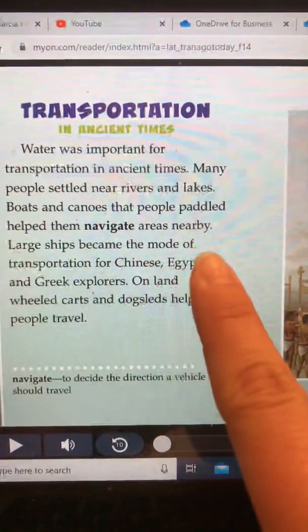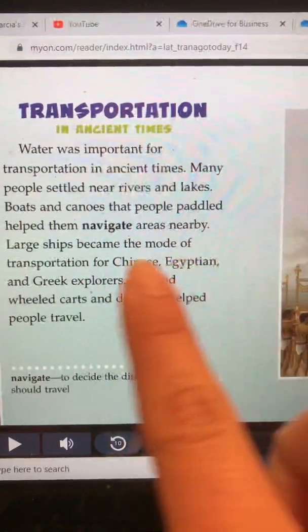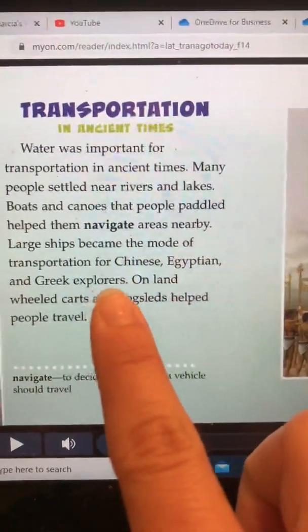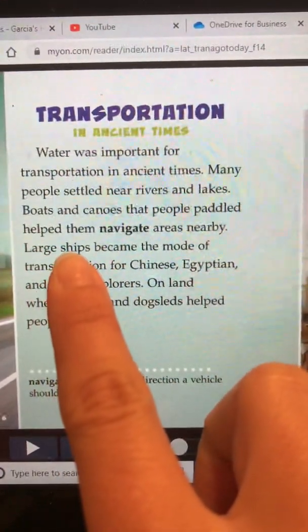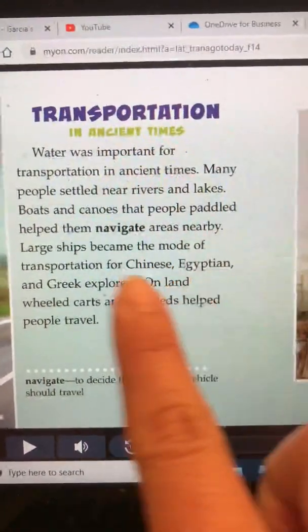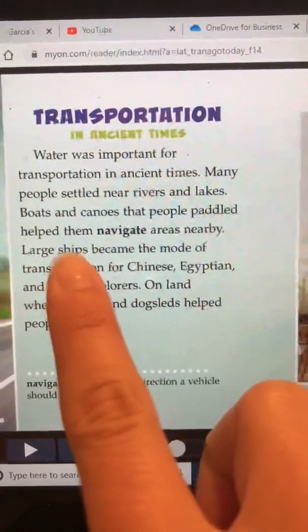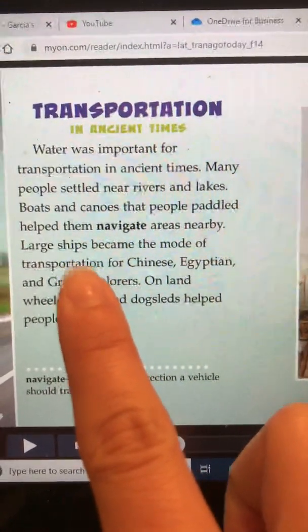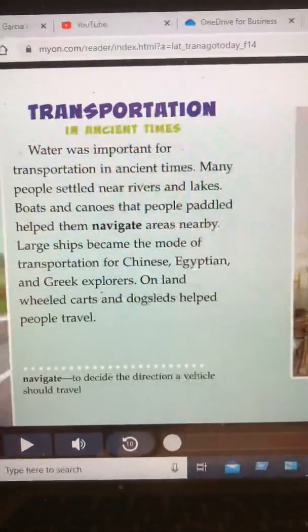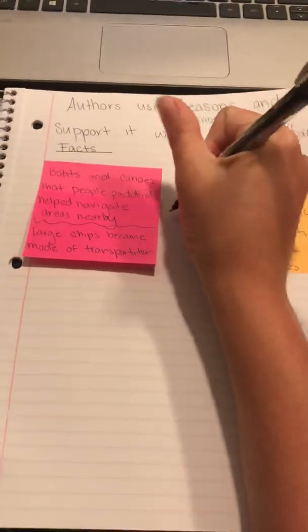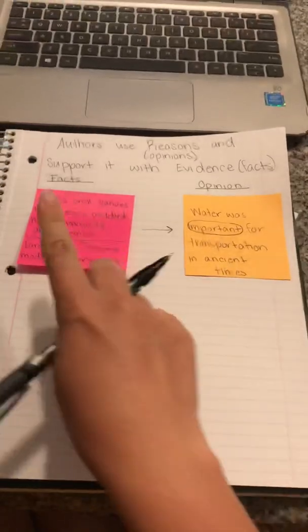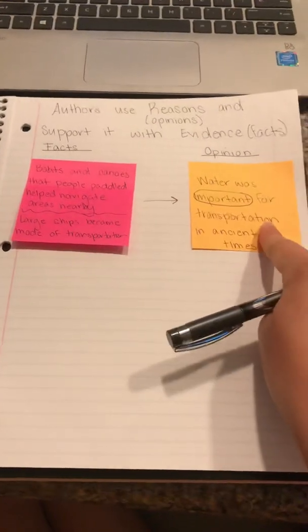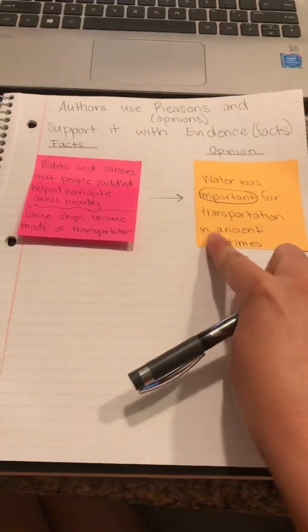And large ships became the mode of transportation for Chinese, Egyptian, and Greek explorers. Okay, well, I know a ship travels on water, and in order for the Chinese, Egyptians, and Greeks to explore, they needed to use ships. Both of those are facts that the author provides to support the opinion that water was important for transportation in ancient times. So I'm going to write both of those facts on a sticky note and put them right here on my fact side. And then all I'm going to do is draw an arrow in between so that these two facts support this one opinion, that water was important for transportation in ancient times.